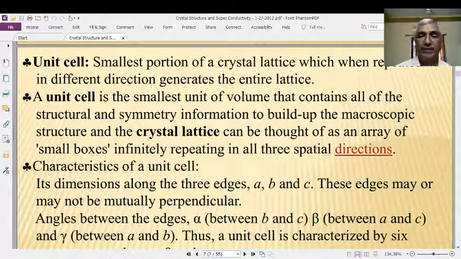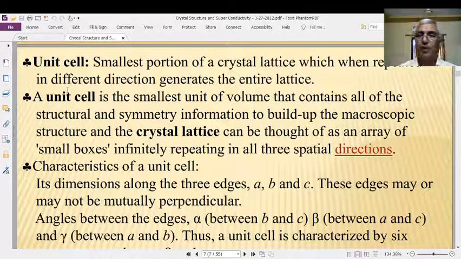But the only difference is that a crystal is a macroscopic body, while a unit cell is a microscopic body. The arrangement of this microscopic body in three dimensions gives the crystal structure. The arrangement of these small boxes in three dimensions will provide the crystal structure. Such a small part is known as a unit cell.